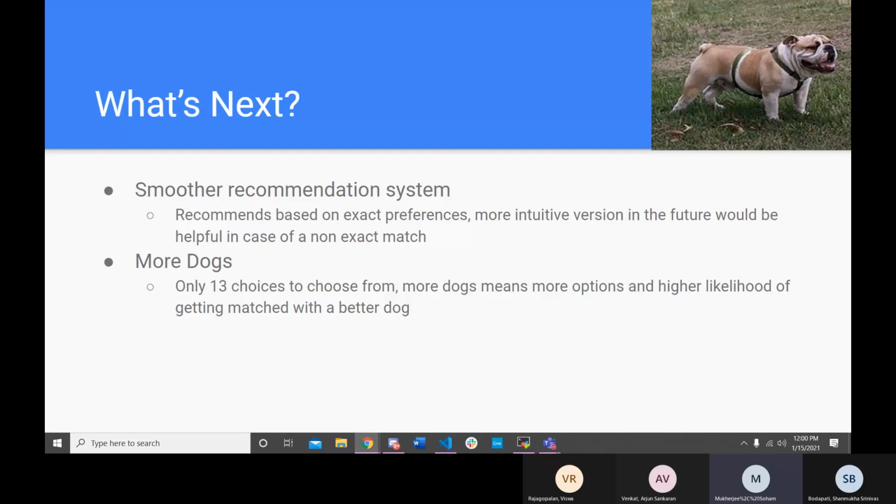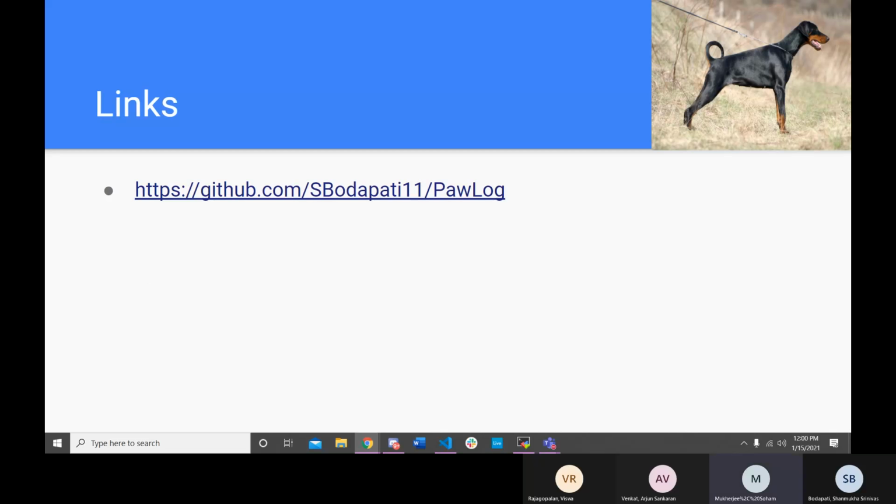So that being said, here's a link to our source code if you'd like to try it out. There are instructions within the README, so we highly recommend reading that.